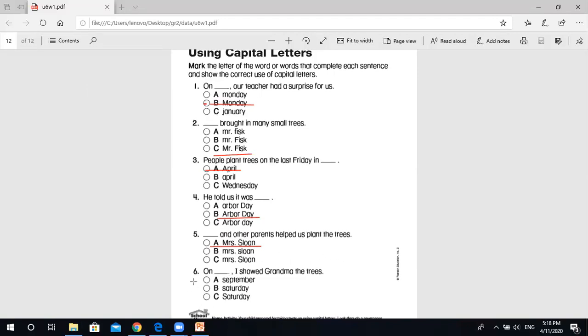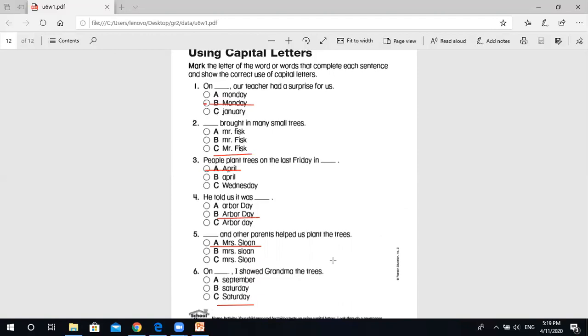And here we go with the last question. On September, Saturday with a small letter, and Saturday, the last one, with a capital letter. I show grandma the trees. Here, the last Saturday is the correct one. Why? Because it starts with a capital letter.